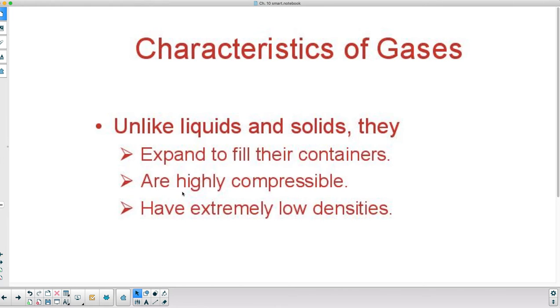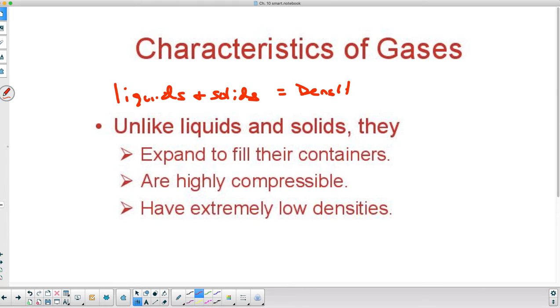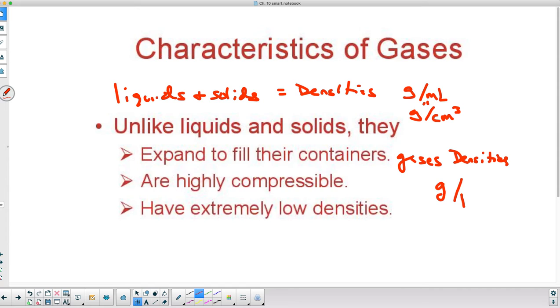Gases also have extremely low densities. That means liquids and solids have densities measured in grams per milliliter or grams per cubic centimeter. These two are the same, they're equal to each other, whereas gases tend to have densities measured in grams per liter.